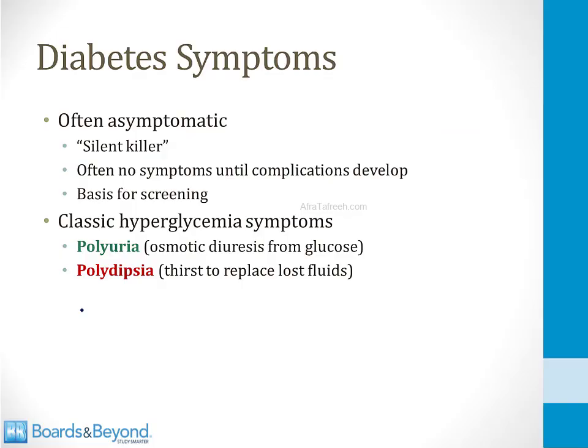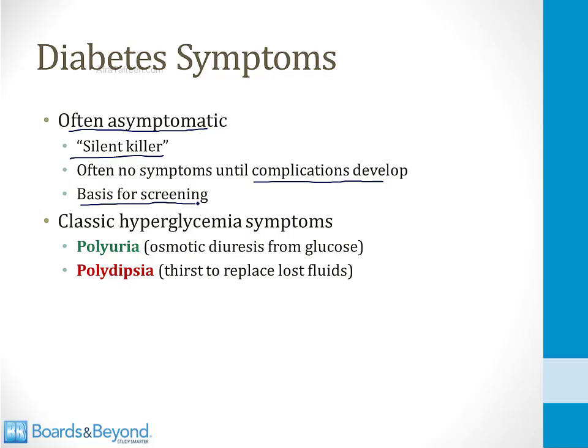Many people who have diabetes are unaware they have the condition. Especially in the early stages, it's often asymptomatic. It's sometimes referred to as one of the silent killers along with hypertension. There are often no symptoms of diabetes until a serious complication develops, and this is the basis for screening patients